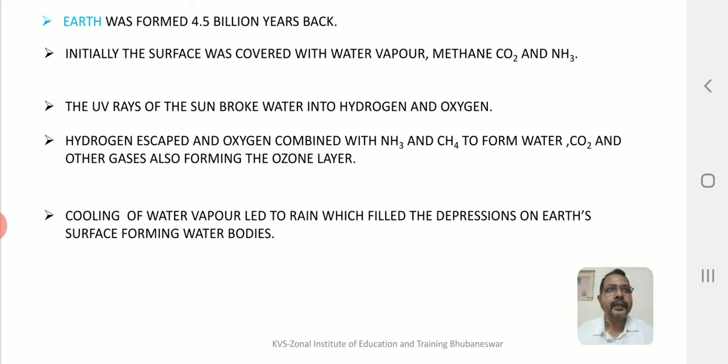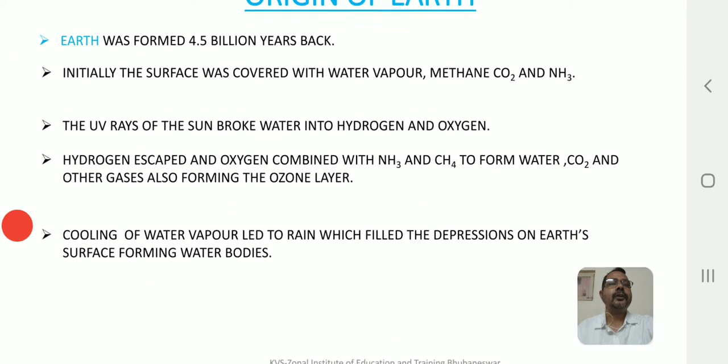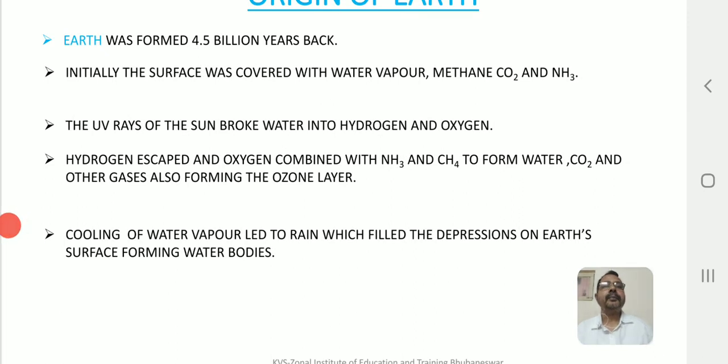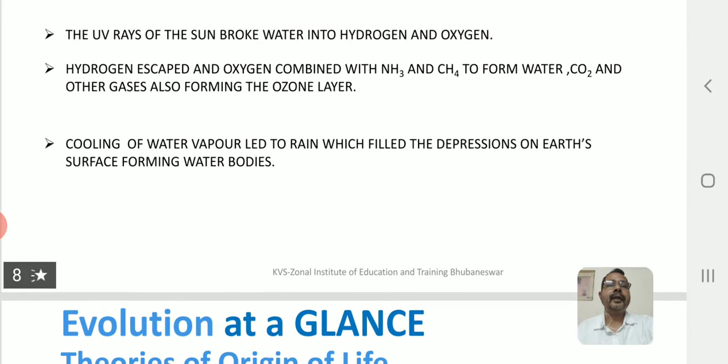This ozone layer that we talk of today is a very important environmental issue for us, where we talk about the protection of the layer. It plays a very important role, so this layer has to be protected at all costs.